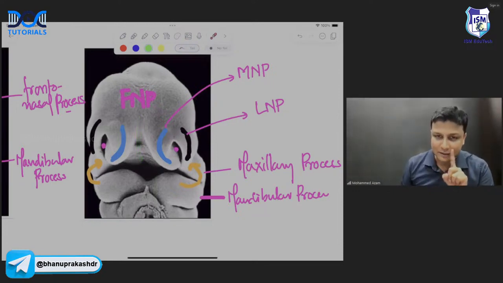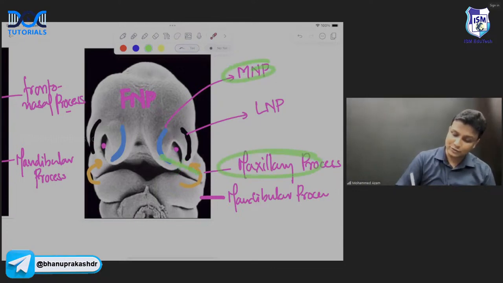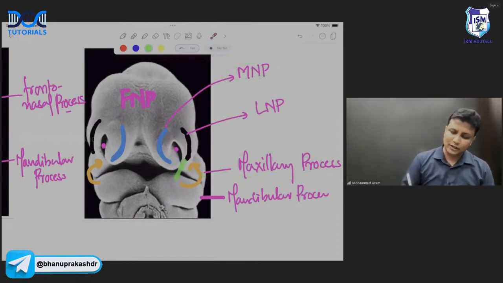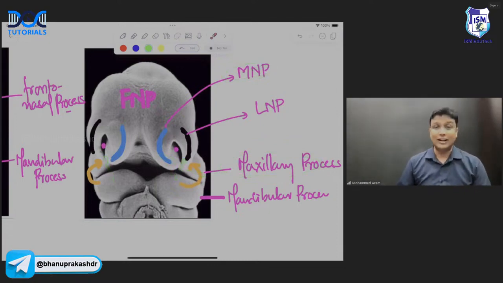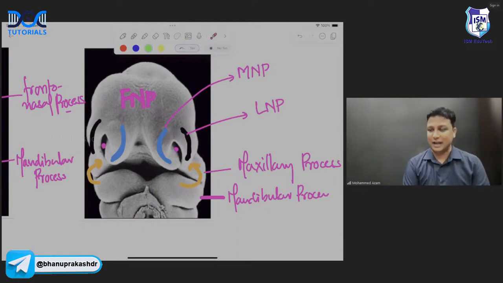Unilateral cleft upper lip, sir, on the lateral side, on this side, unilateral. It is due to non-fusion of the maxillary process with the medial nasal process. These two do not fuse. So if these two do not fuse, it will lead to unilateral cleft. And if both sides do not fuse, not fused here, not fused here, then it will lead to bilateral cleft upper lip, sir. Easy, sir, right? Are you understanding?